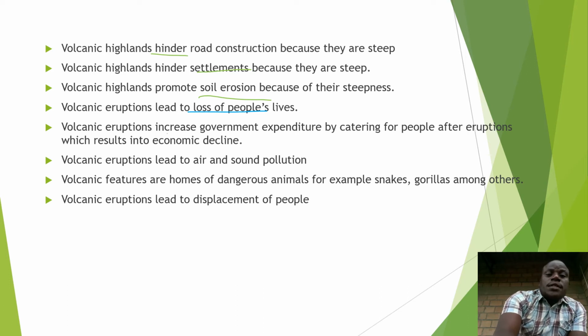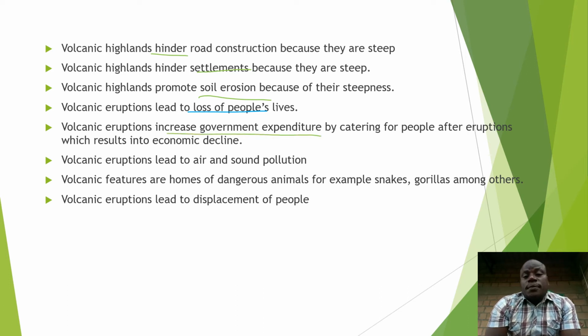Volcanic eruptions increase government expenditure, especially when it comes to catering for people after being displaced by eruptions. And eruptions will still destroy crops and farms. And finally, these people will become poor, and the government will need at least to compensate, and it uses a lot of money.